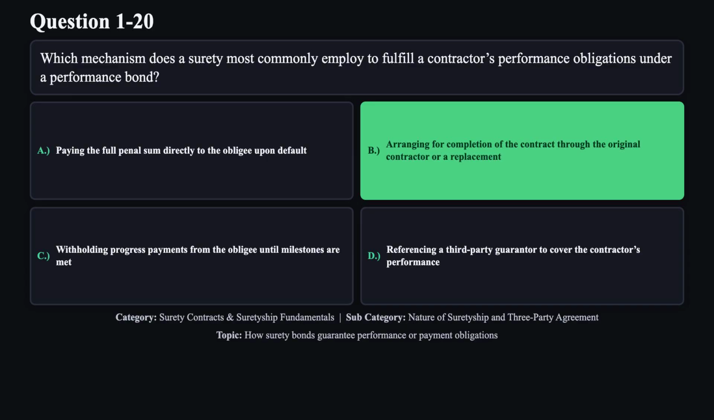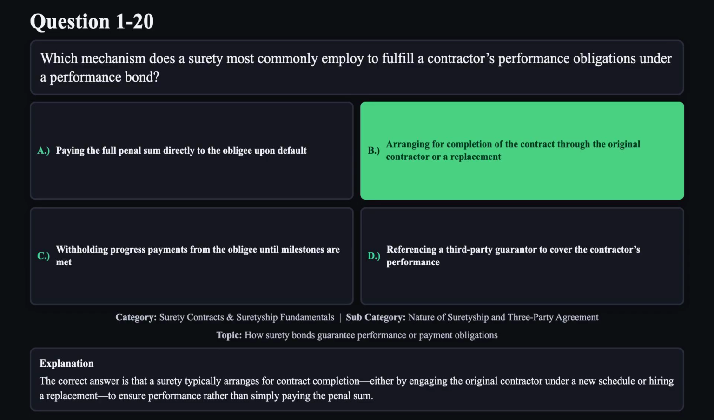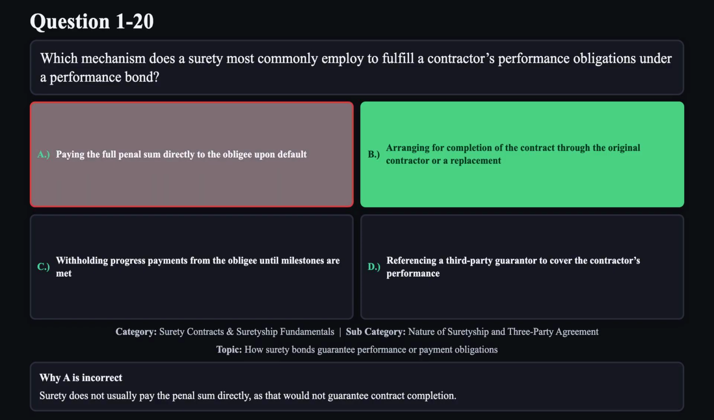The correct answer is B. The correct answer is that a surety typically arranges for contract completion, either by engaging the original contractor under a new schedule or hiring a replacement, to ensure performance rather than simply paying the penal sum. Reason A is not correct. Surety does not usually pay the penal sum directly, as that would not guarantee contract completion.